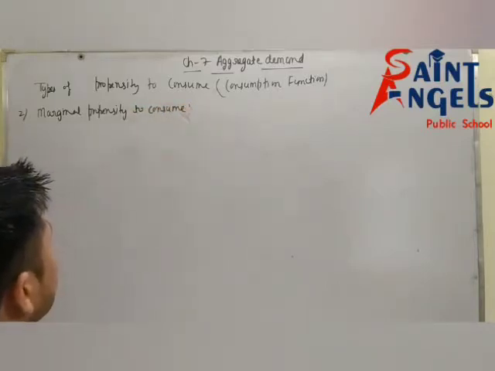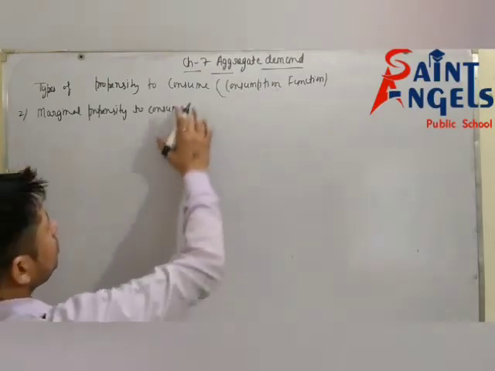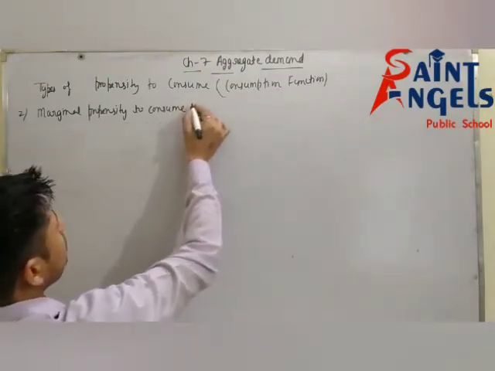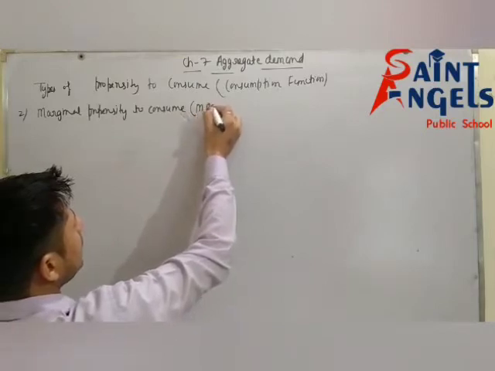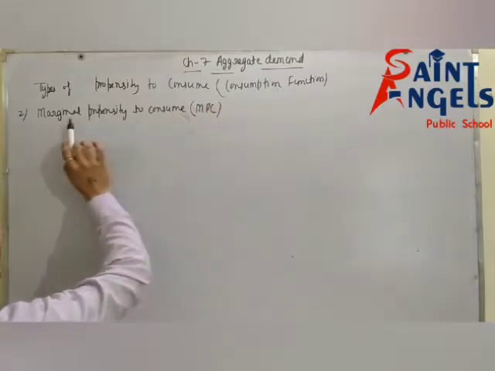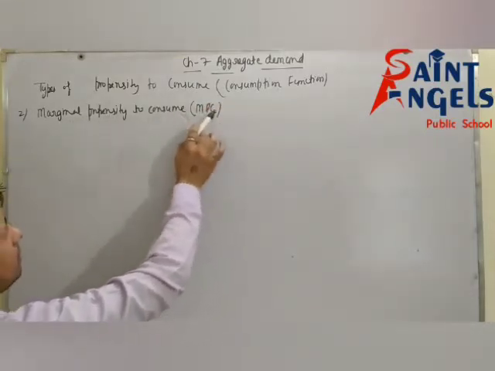See, what is the definition of marginal propensity to consume? Propensity to consume means MPC. M means marginal, P means propensity, C means consume.